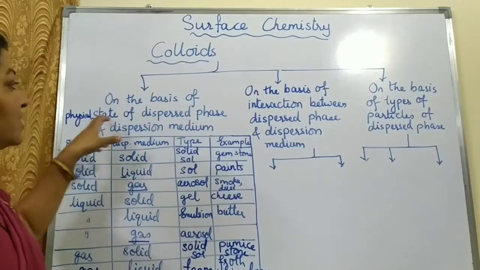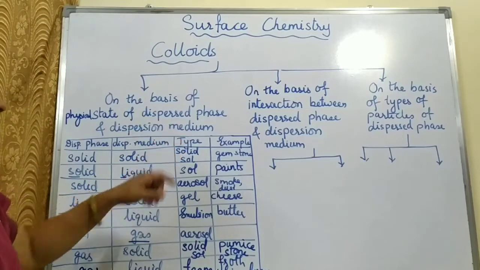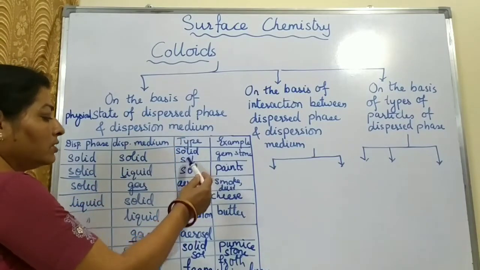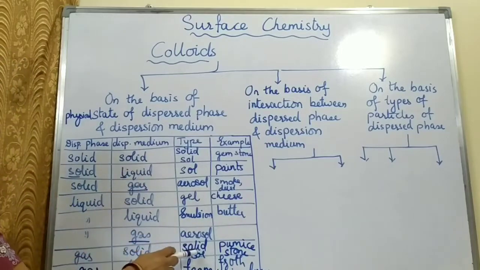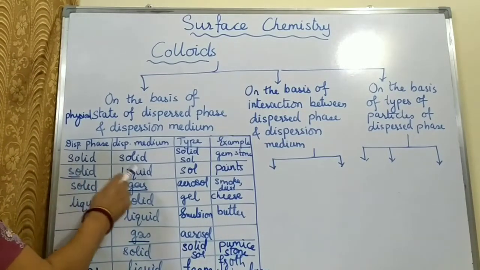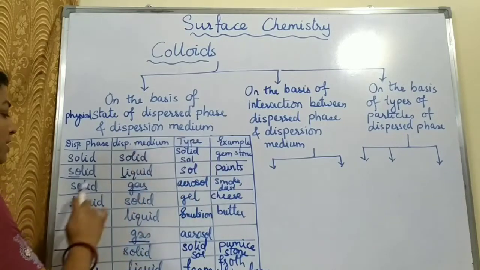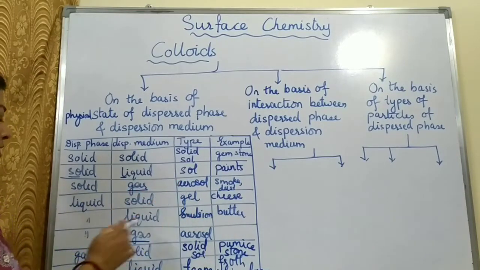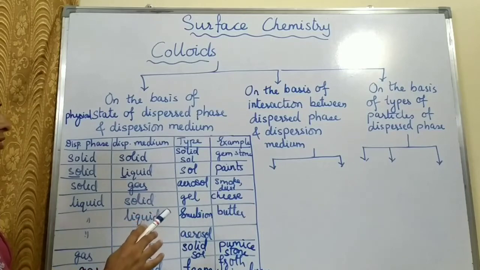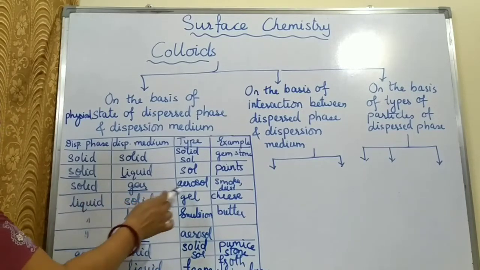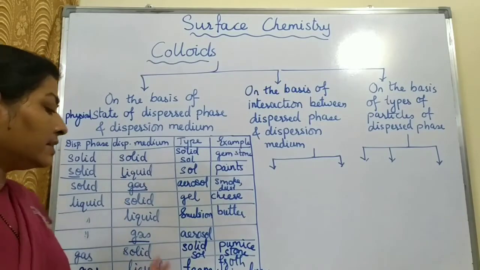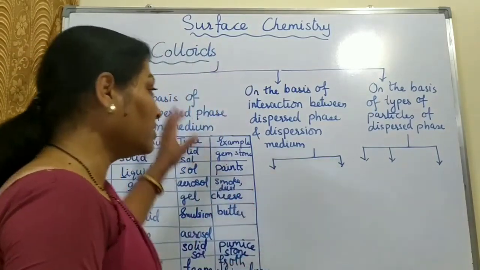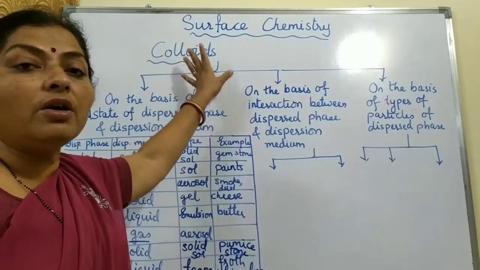On the basis of the physical state of the dispersed phase and dispersion medium, there can be solid sol. Solid sol is again of 2 types: solid in solid is a solid sol, and gas in solid is also a solid sol. Solid in liquid is known as sol, an example is paint. Solid in gas is aerosol. Liquid in gas is also aerosol. Liquid in solid is gel. Liquid in liquid is emulsion, and gas in liquid is foam. So we have seen the first type of classification of colloids.